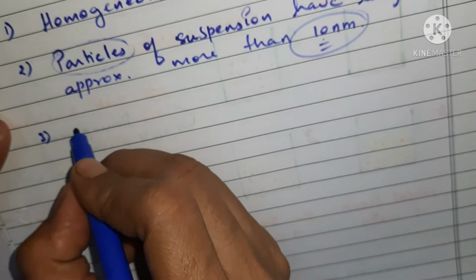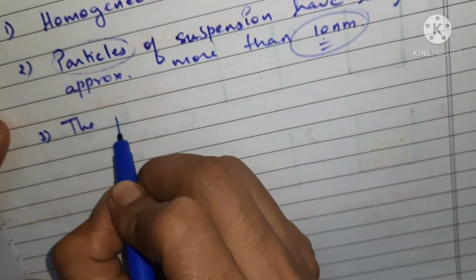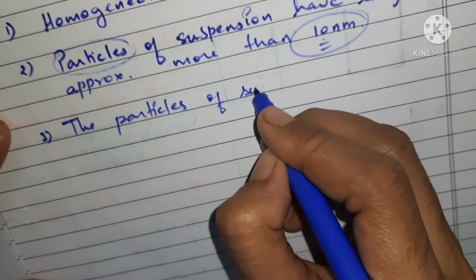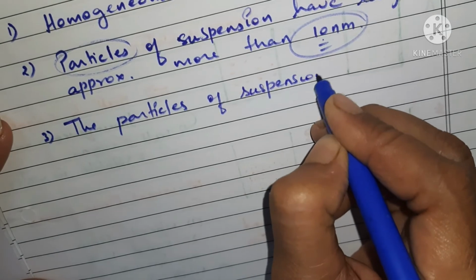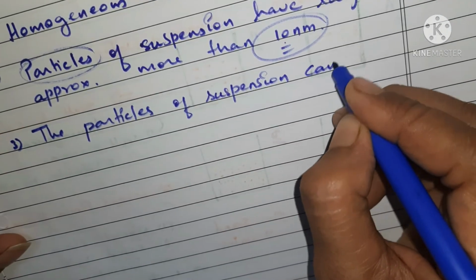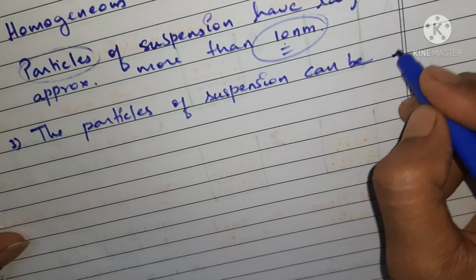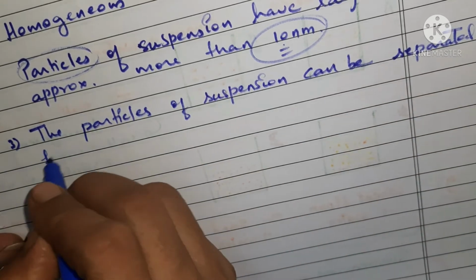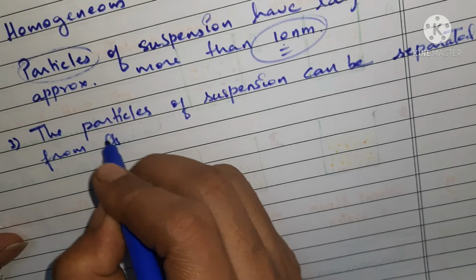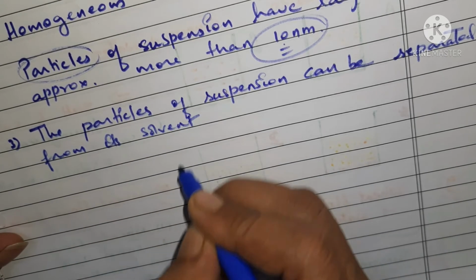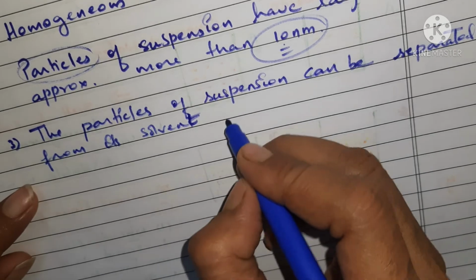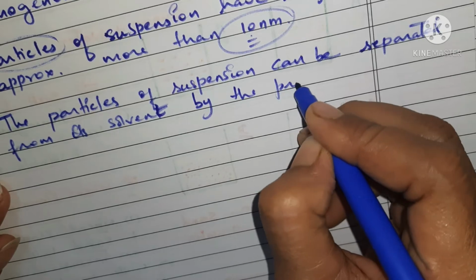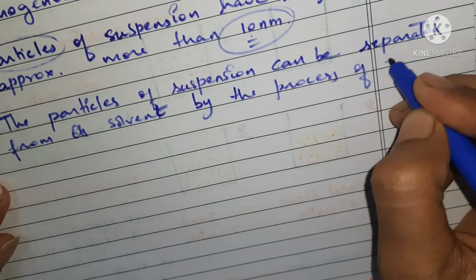So we'll write: the particles of a suspension can be separated from its solvent, the liquid in which it is mixed, by the process of filtration.